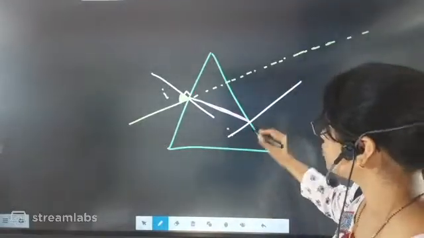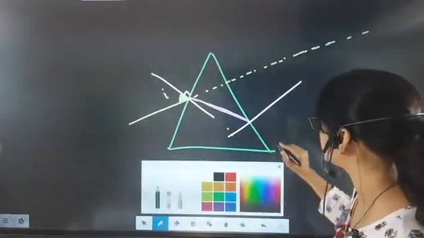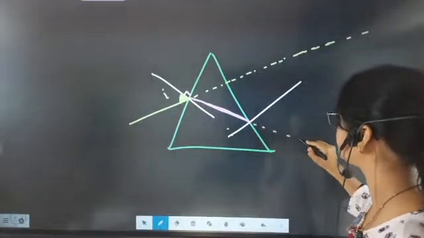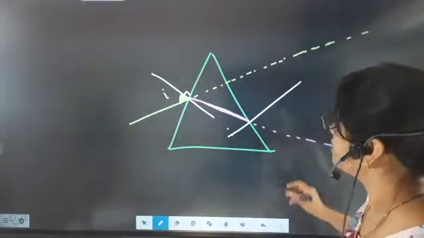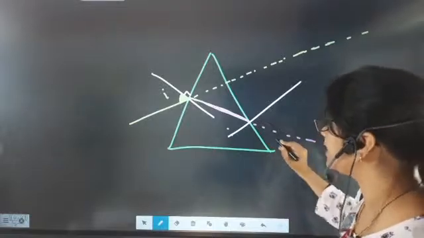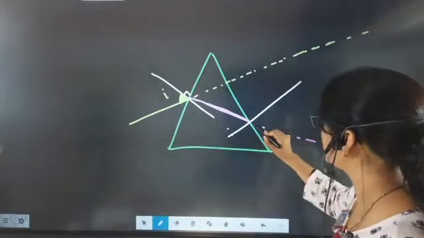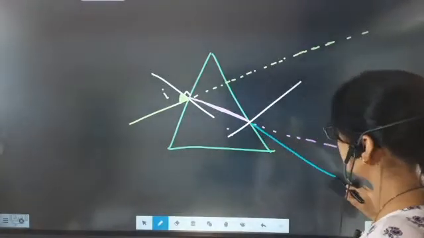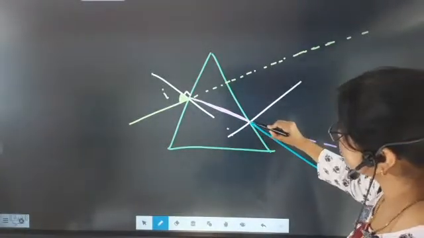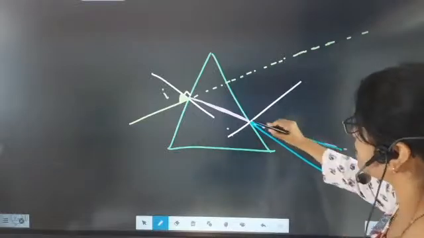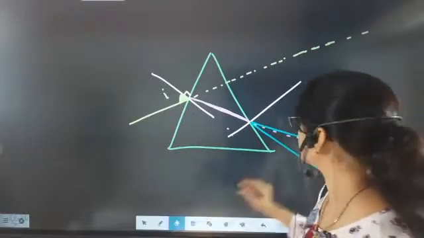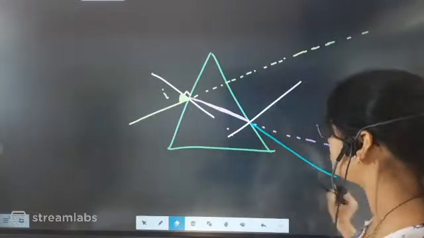Now the light was supposed to go like this. But the moment it came out, it bent away from the normal. It was supposed to go like this, but it bent away from the normal.